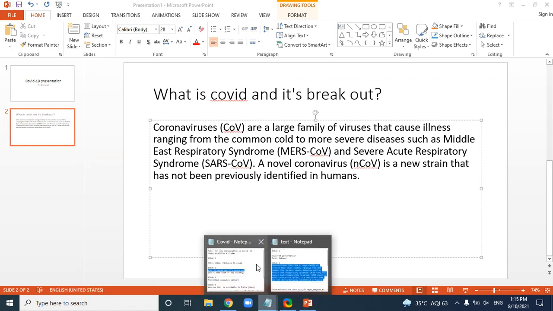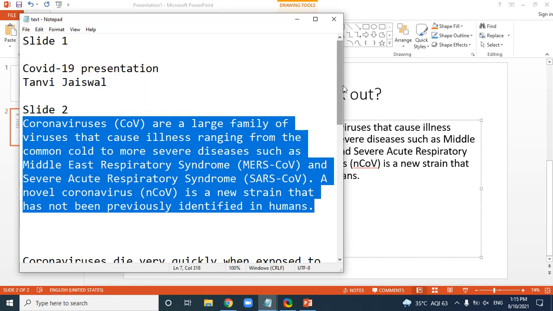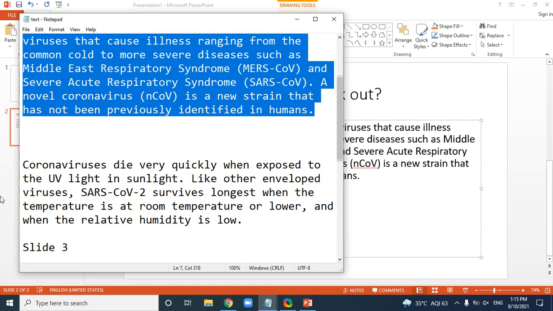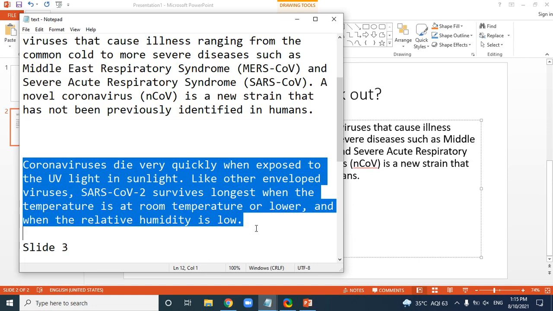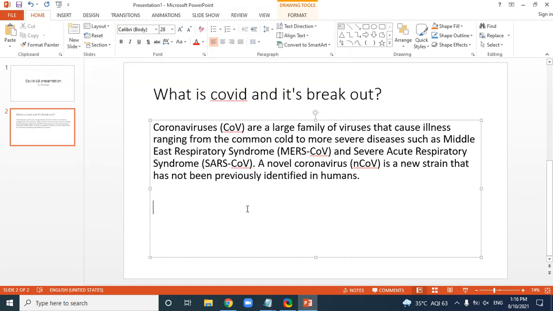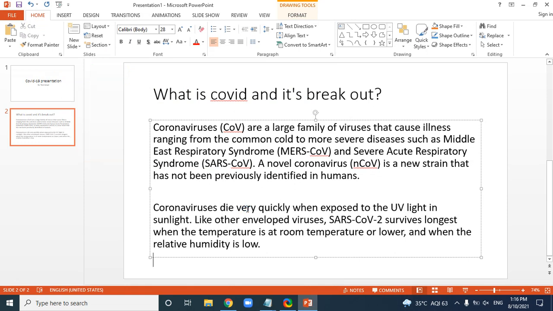I have written it before, and now I am copying and pasting it. You all can also do it like this, copy and paste it. If you don't get these things, I'm going to put them in my description. Now I have written all these things. Now let's go to slide number 3.